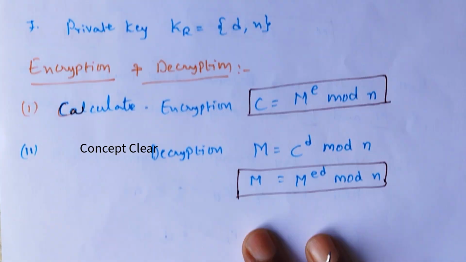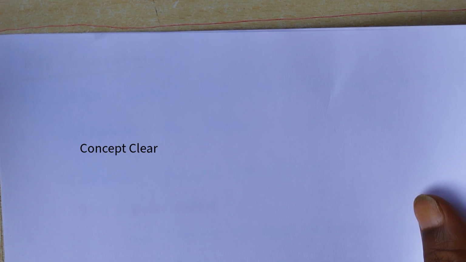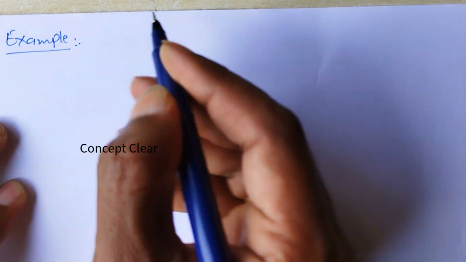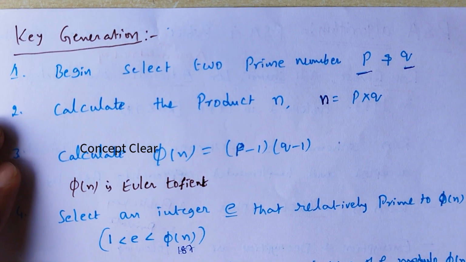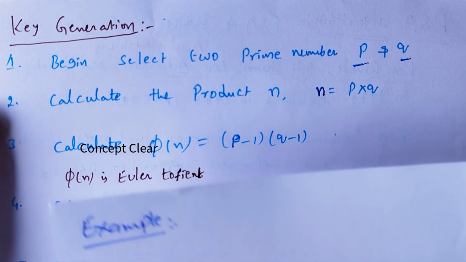Now we will see one example for this RSA algorithm. Here, what is the first step? The first step is to begin with two prime numbers p and q.